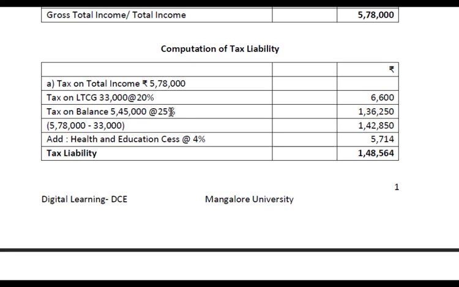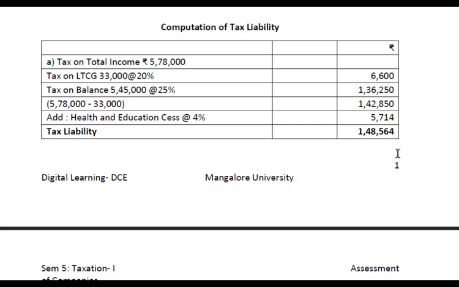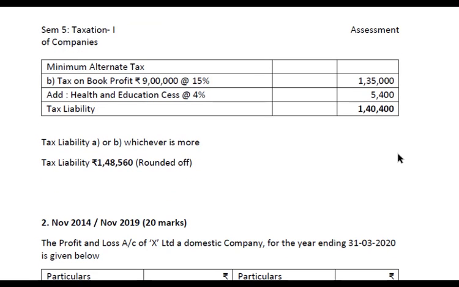On this, at the rate of 25%, it comes to 1,36,250. So if we add, it is 1,42,850. Add health and education cess at the rate of 4% on 1,42,850 comes to 5,714. So if you add, you will get the tax liability 1,48,564.